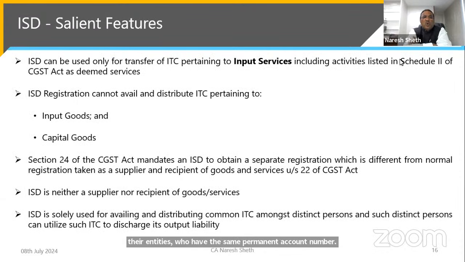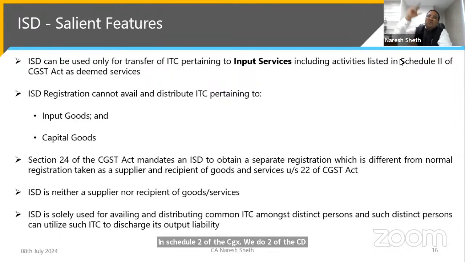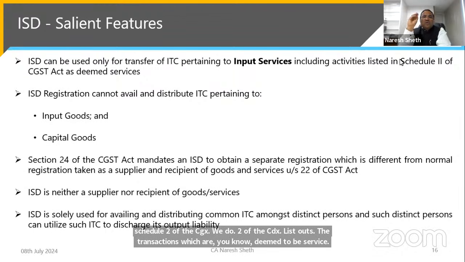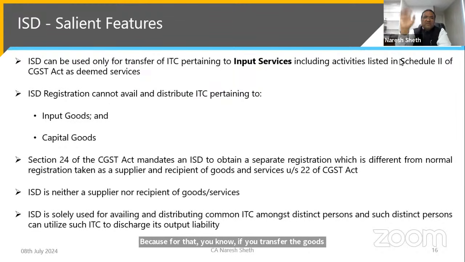ISD can be used only for transfer of ITC pertaining to input services, including activities listed in Schedule 2 of the CGST Act. Schedule 2 of the CGST Act lists out the transactions which are deemed to be services. So ISD can be used only for transfer of ITC pertaining to services. In other words, ISD cannot be used for transfer of ITC pertaining to input goods and capital goods. Because if you transfer the goods, you will raise the normal invoice, and the ITC will be transferred. You cannot do it through the ISD mechanism.